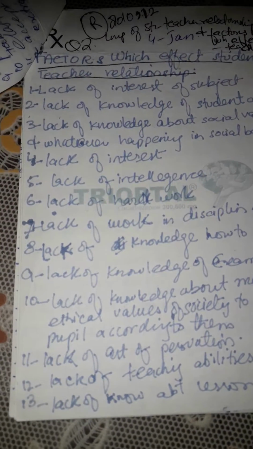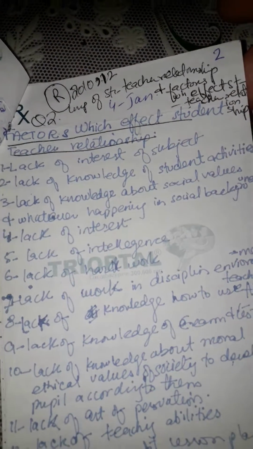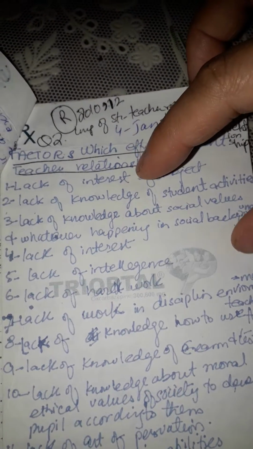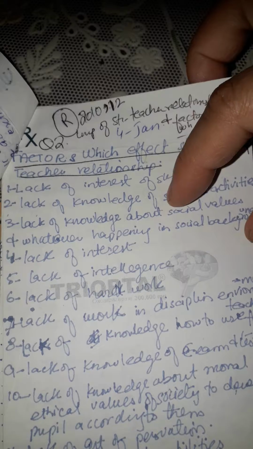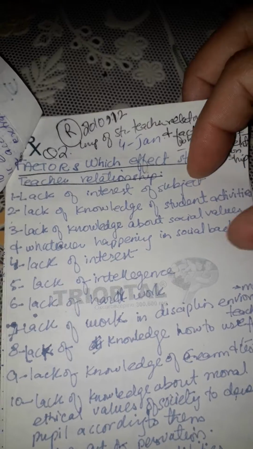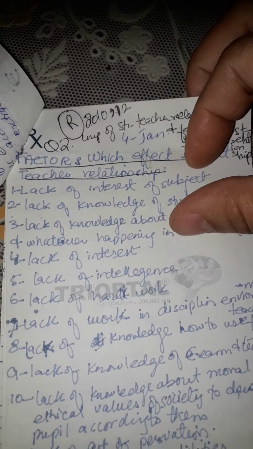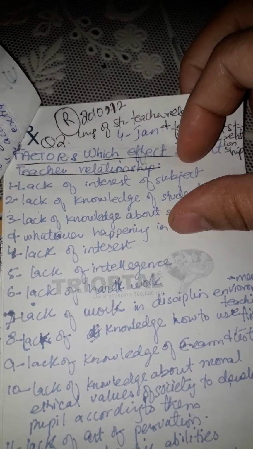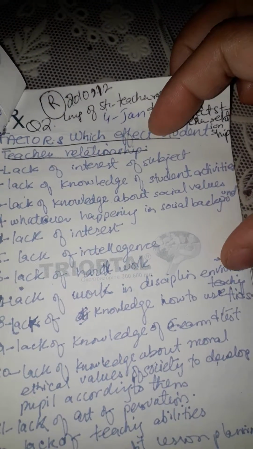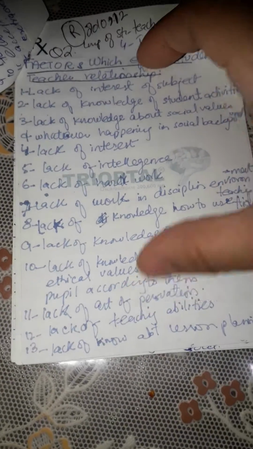By doing it like this, you can get a view of what you have to write in your answer, what you have in your mind. The first heading is lack of interest in the subject, second is lack of knowledge of student activities, third is lack of knowledge about social values, whatever is happening in the social background. Fourth is lack of interest. Fifth, lack of intelligence, lack of hard work, lack of work in a disciplined environment, lack of knowledge of how to teach and how to use teaching aids, lack of knowledge of exams and tests, and onwards till 13.